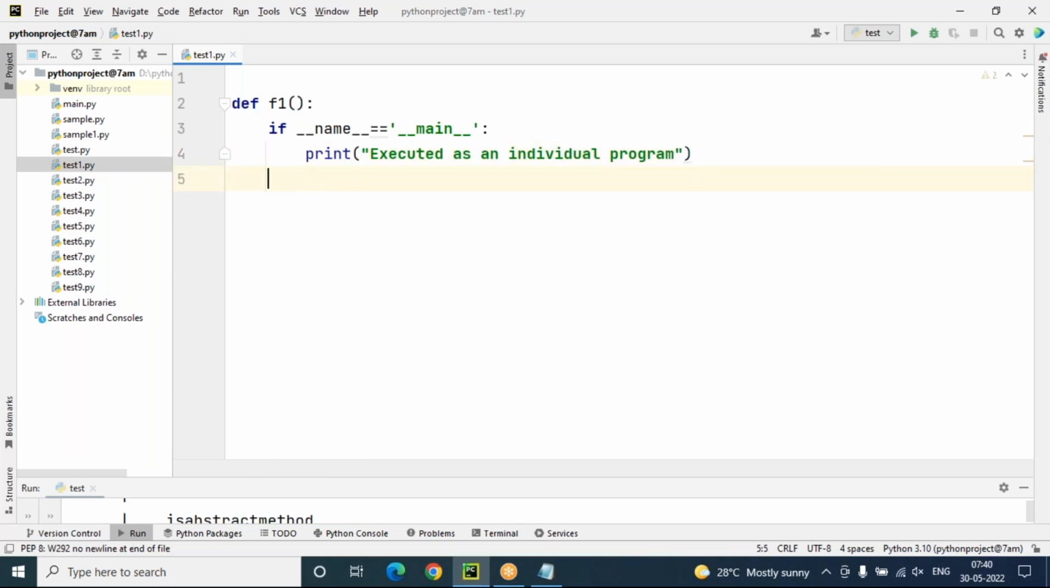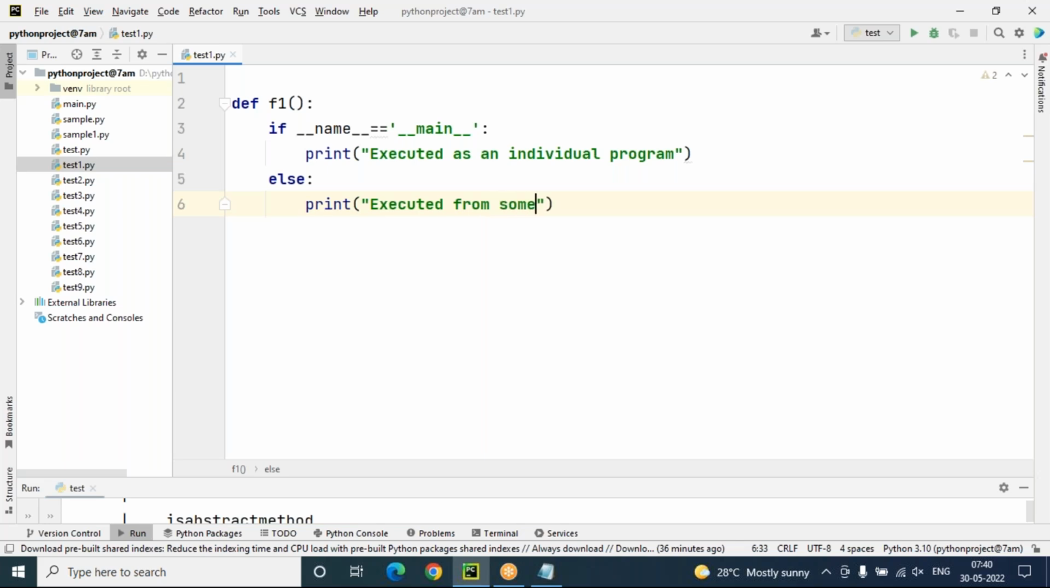Okay. Else part. Then I can say executed from some other program. Executed from some other program, I have to say. Now tell me, I'm calling this function now, sir.